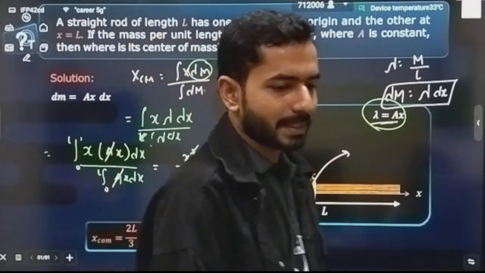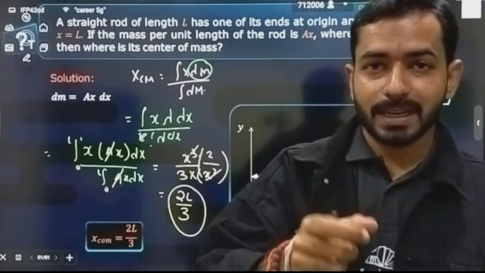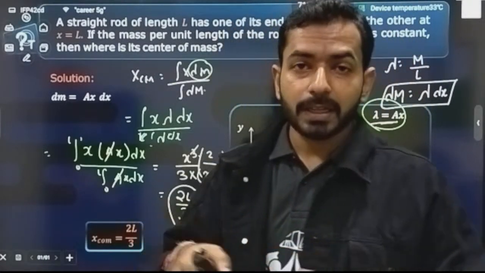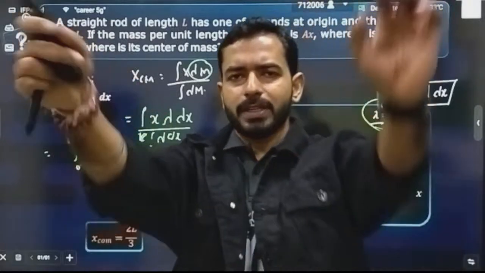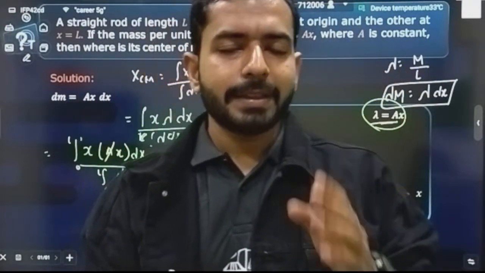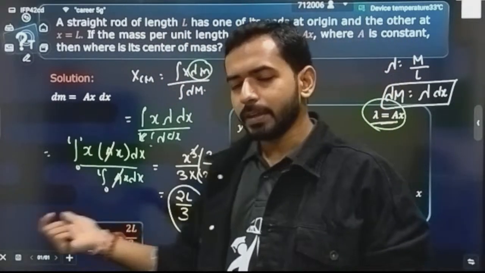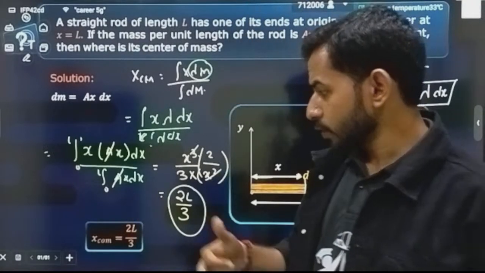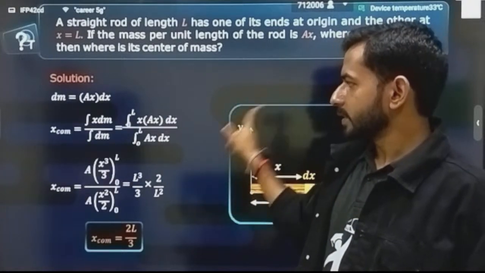So this time you have noticed that the center of mass is not lying exactly at the halfway. The center of mass is lying at a distance 2L by 3, because with the distance the density of mass is increasing. That's why this time it was not lying at the middle. If it is a uniformly distributed body, that means at every single point equal mass is distributed, then the center of mass will be lying exactly at the halfway. Otherwise you can see it will be varying in different cases. Did you understand? So this is the root of derivation of all those different shapes.